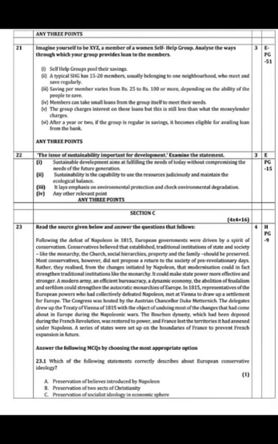So you can easily write the points that a typical self-help group can have 15 to 20 members, usually belonging to the same village. The main motive of a self-help group is to pool the savings of the poor people. Saving per member can vary from 25 to 100 rupees or more, depending upon the ability of the people and strength of the group. Then self-help groups provide loans to their members at a very reasonable rate. After a year or two, if the group is regular in saving, it becomes eligible for the bank loan. So you can write this.